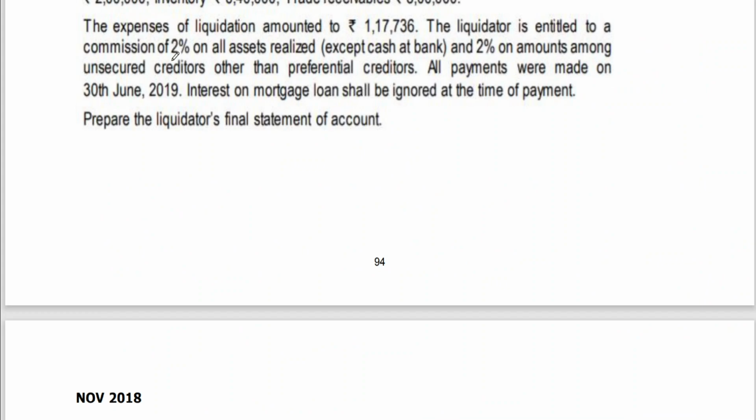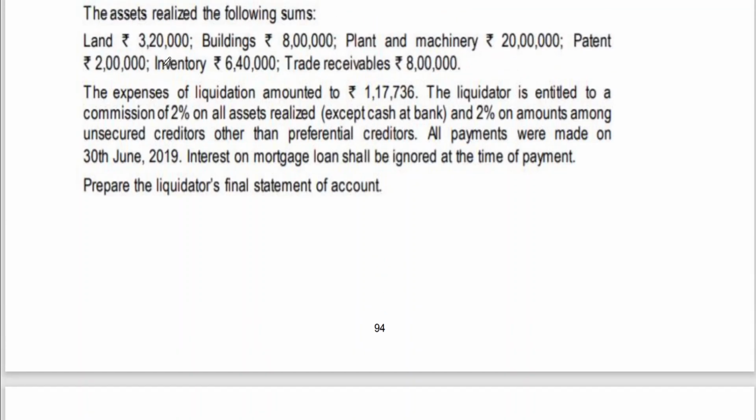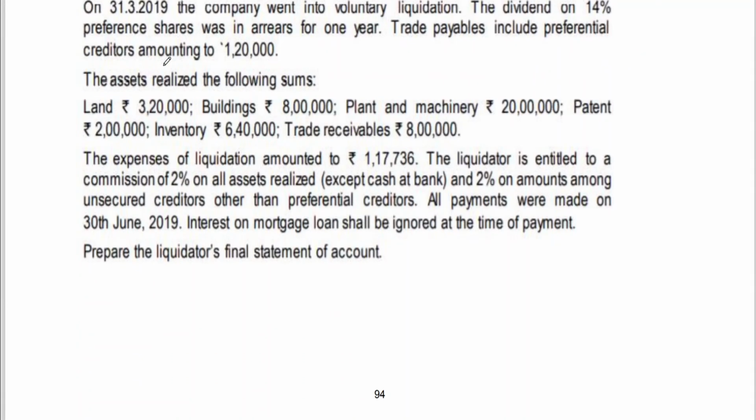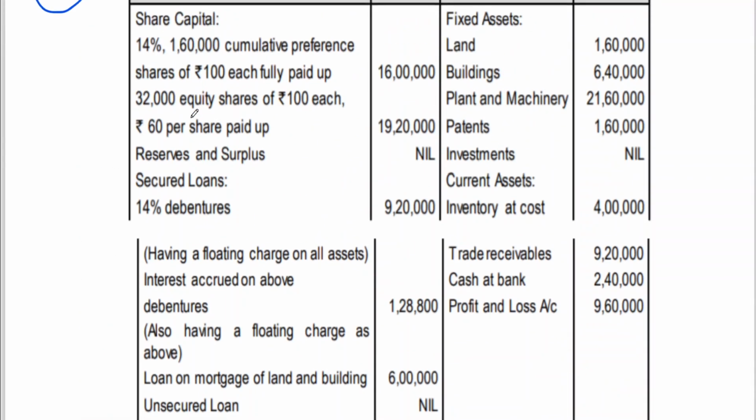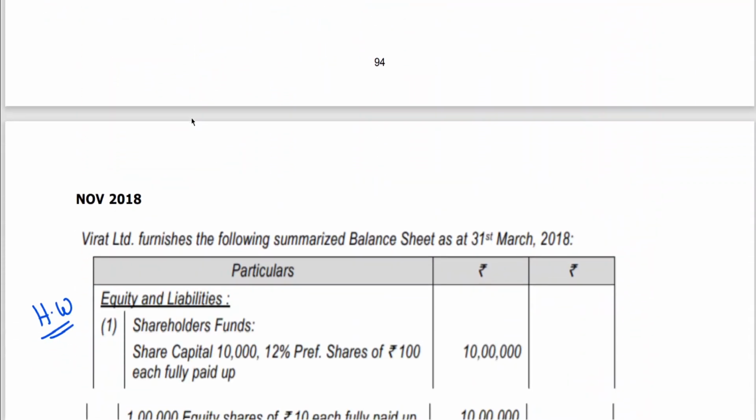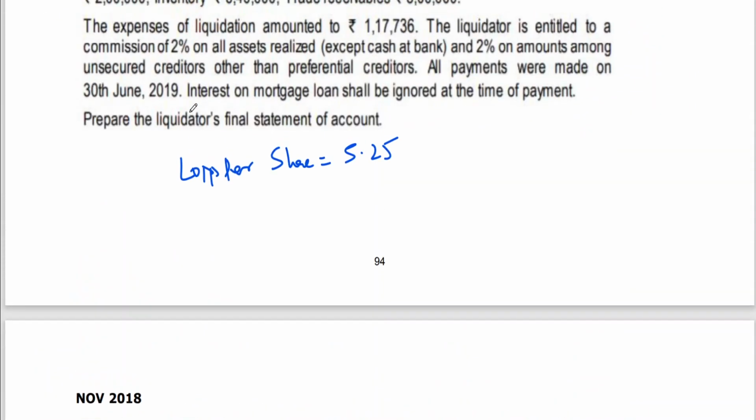Okay. So the loss per share, I think you'll be getting for this problem, if I'm not wrong, something like 5.25. Just a minute. Is it this one or the next one? Sorry. Not this one, my dear friends. November 18 problem.